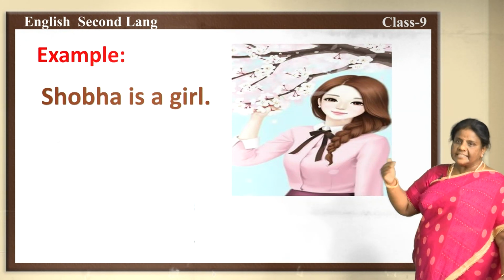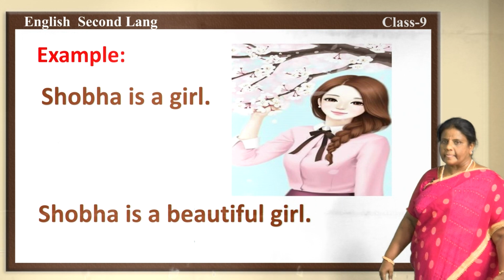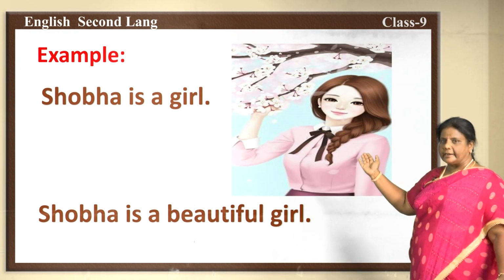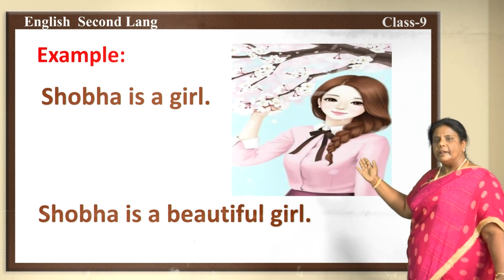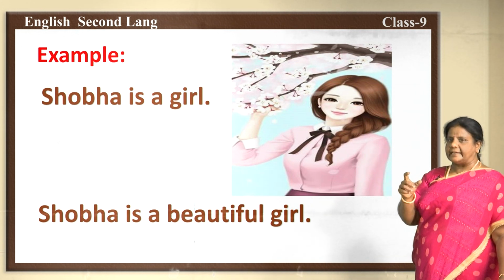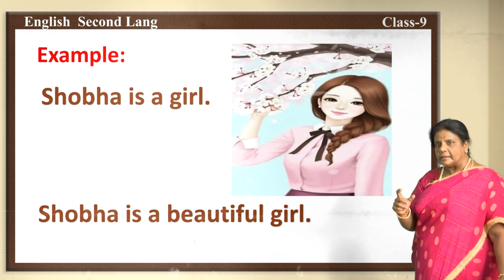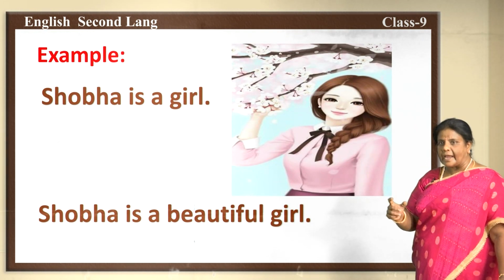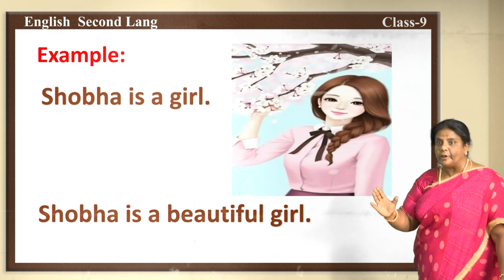So now let's go on to another sentence. Read this sentence, children. Shobha is a beautiful girl. Yes. So when you go through this sentence, what do you come to know about Shobha? Yes, we come to know that Shobha is a beautiful girl.